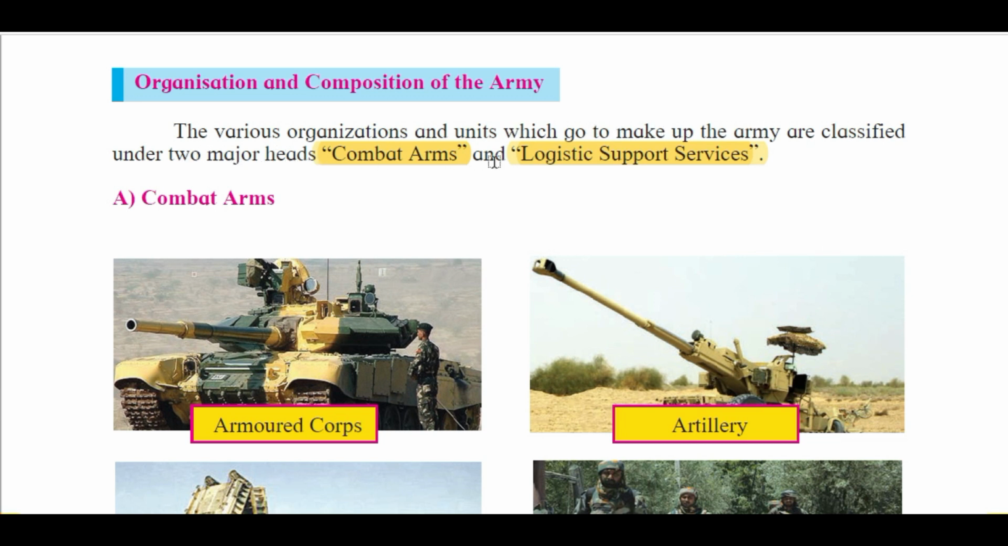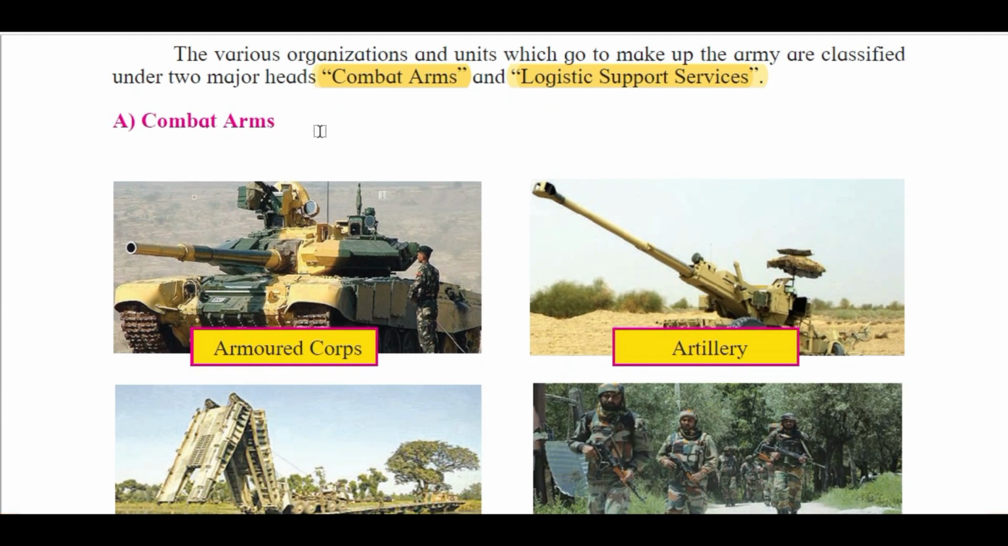One is the combat arms and one is the logistic support services. Okay, so what is this combat arm? It is responsible for the actual fight on the battlefield. And this logistic support service is responsible for some logistic support like food, petrol, diesel, arms and ammunition, clothing, or some technical services. Repair work and all these things come under logistic service support.